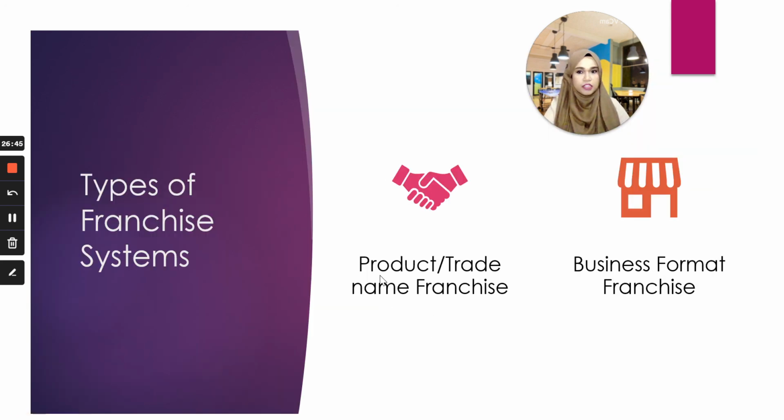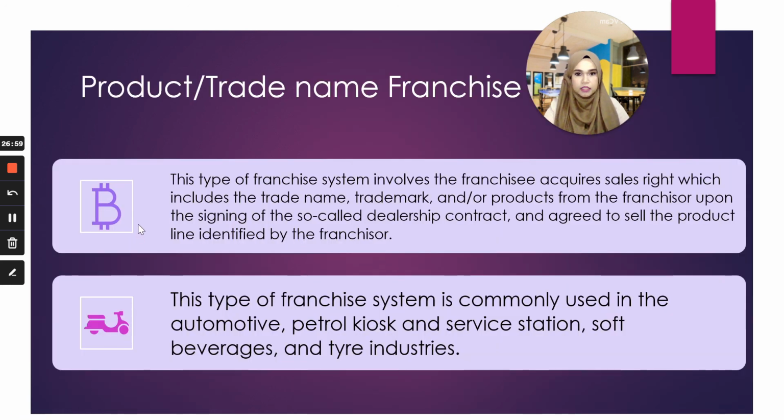Now, there are 2 types of franchise system that can be made. Number 1 is the product trade name franchise. Number 2, another option is the business format franchise. So it depends. Product franchise is just on the product itself. This type of franchise system involves the franchisee acquiring the sales right, which includes selling the product, trade name, and trademark from the franchisor upon signing what they call a dealership contract, and agreeing to sell the product line identified by the franchisor.